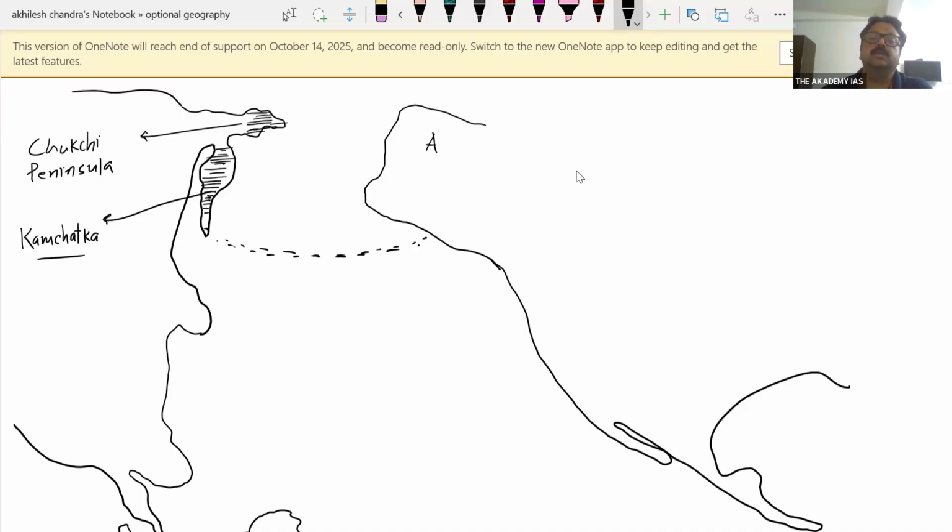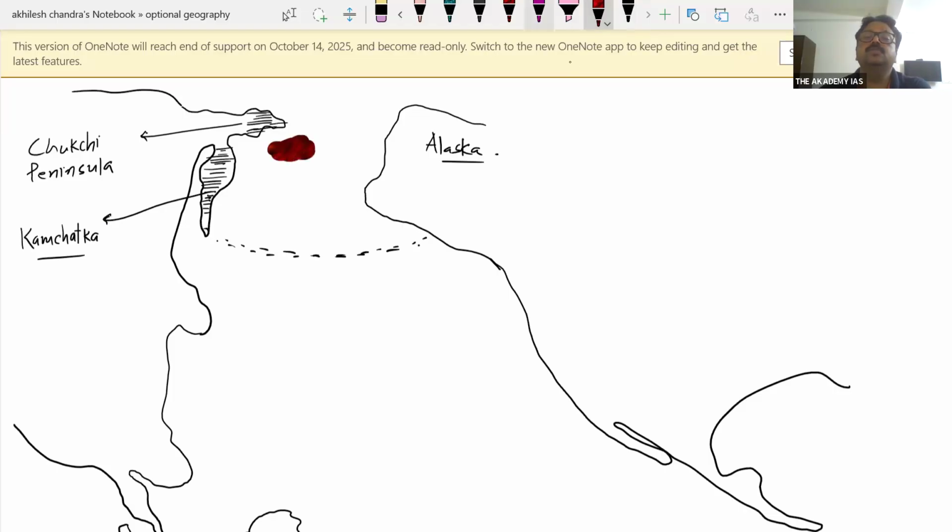Here it is Alaska Peninsula. And more important, there are two islands in the Bering Strait.